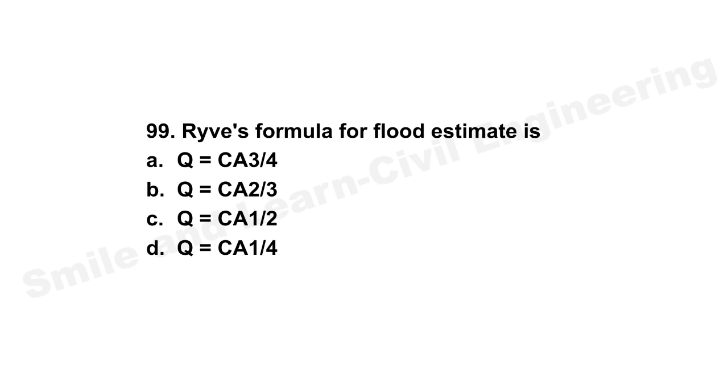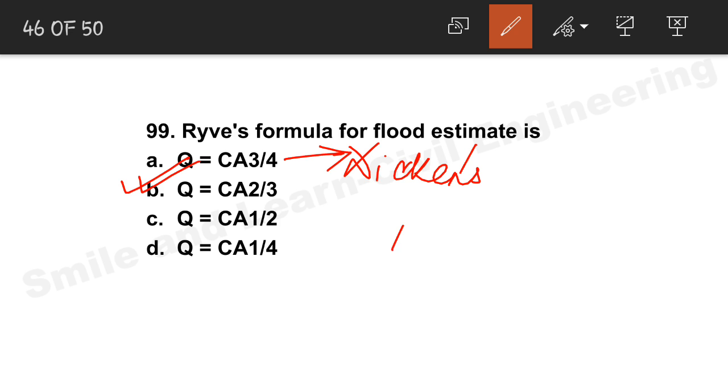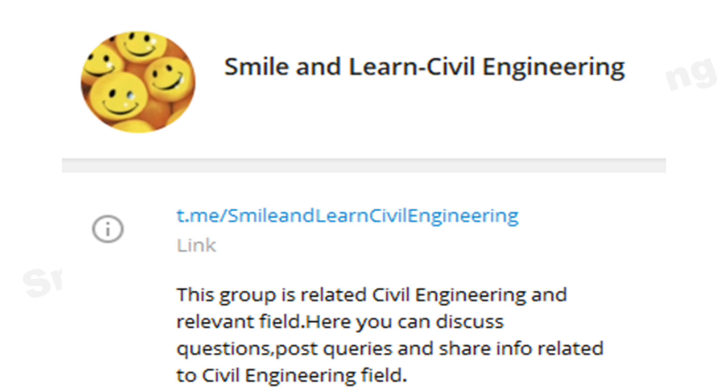Question number 99. Rives formula for flood estimate is... So Rives formula we know, the correct answer will be option B. 3 by 4 is the Dickens formula and 5 by 6 is Fanning's formula. Okay, check it out. Please mention in the comment section. So Rives formula, option B is the correct answer. Okay, so these are all the corrected answers.